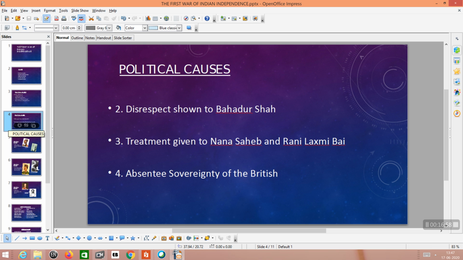The British refused to grant Nana Sahib the pension they were paying to Bajirao II. Because of this reason, Nana Sahib wanted to revolt against the British with the help of his subjects.